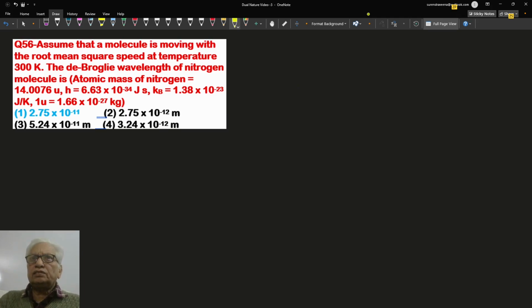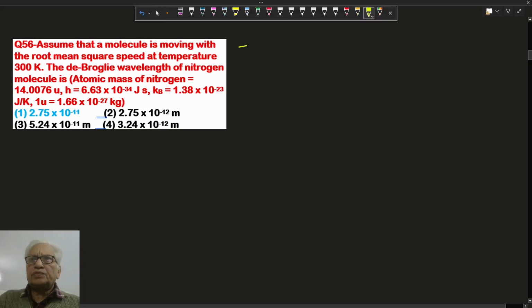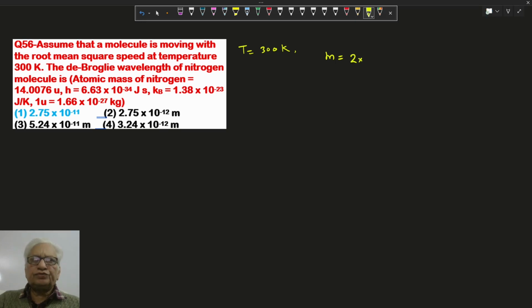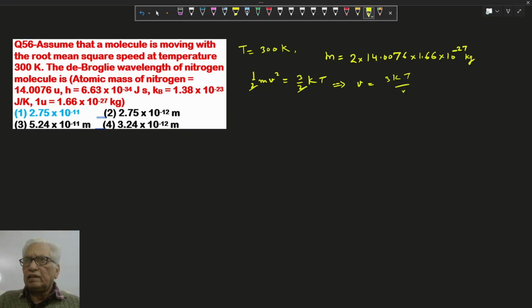Hello, in this question, there is a nitrogen molecule and the temperature here is 300 Kelvin. The mass of a nitrogen molecule means 2 times the atomic mass, which is 14.0076 u, with 1 u equal to 1.66 into 10 power minus 27 kg. And we know kinetic energy half mv square is equal to 3 by 2 kT. So here m will cancel, and we get v equal to root of 3kT by m.